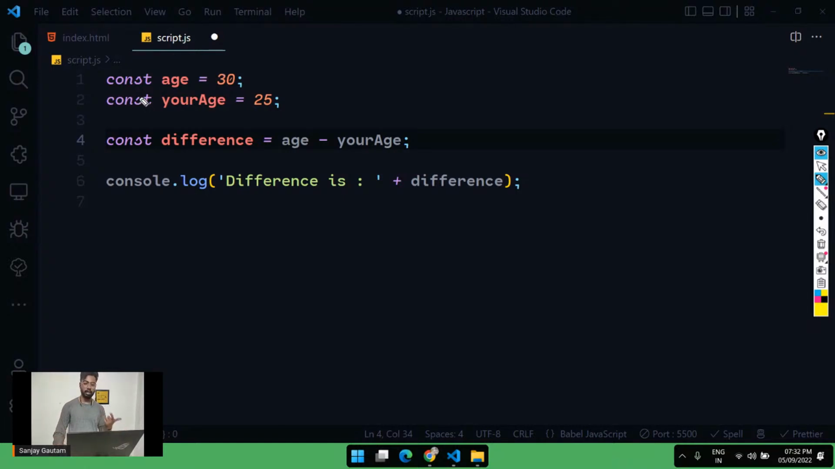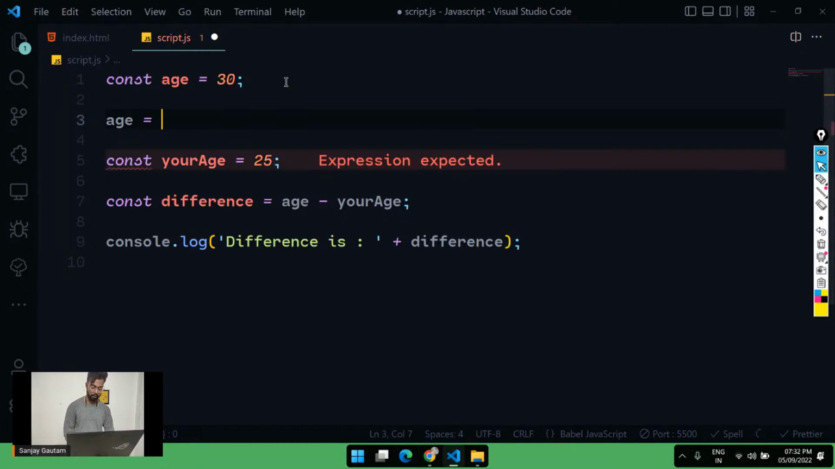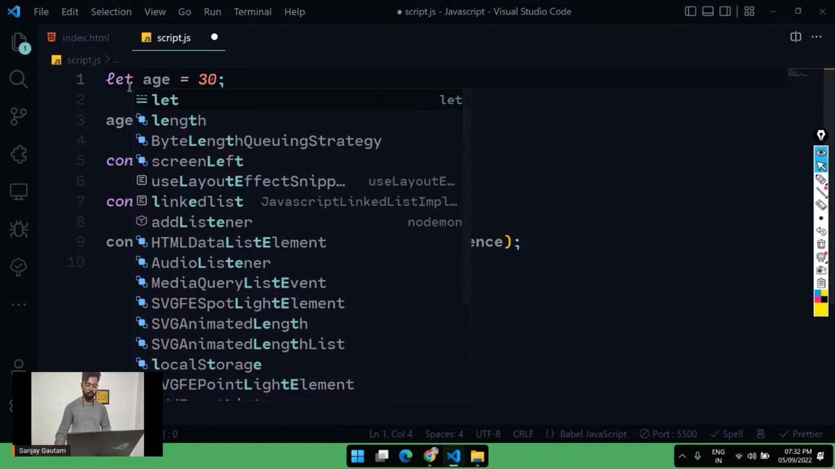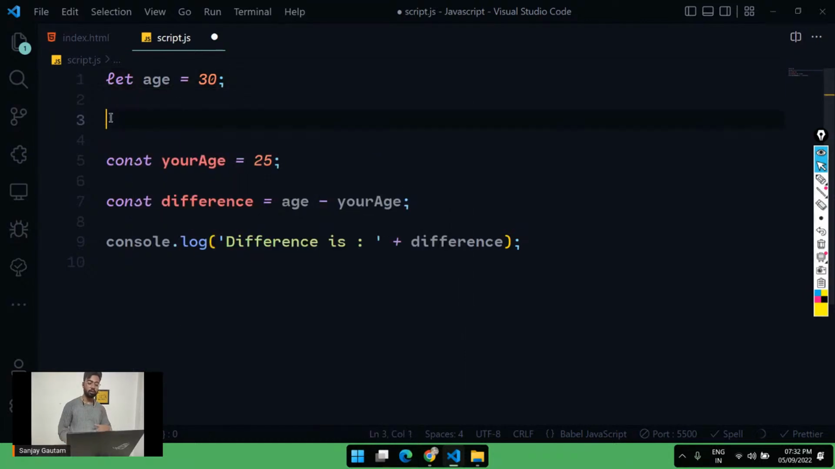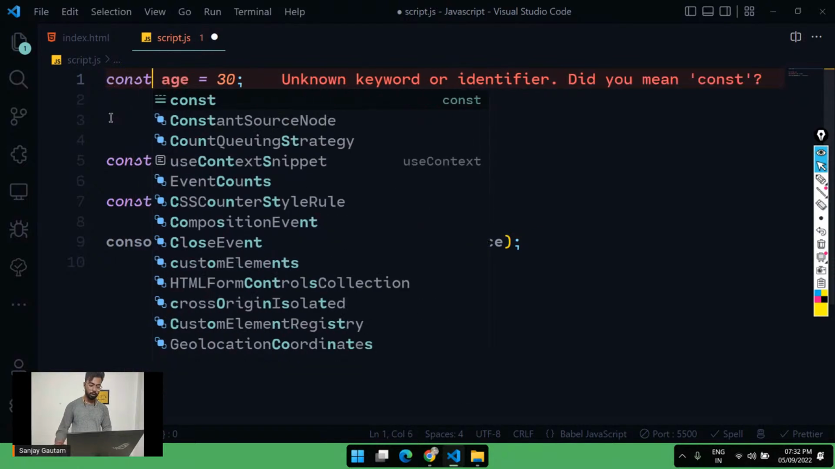The difference between const and let is that the value of a const variable cannot be reassigned. So what I cannot do here is change the value directly. It will throw me an error. But in the case of let, I can do it. So if you want to reassign values sometime after some execution, you can just use let.